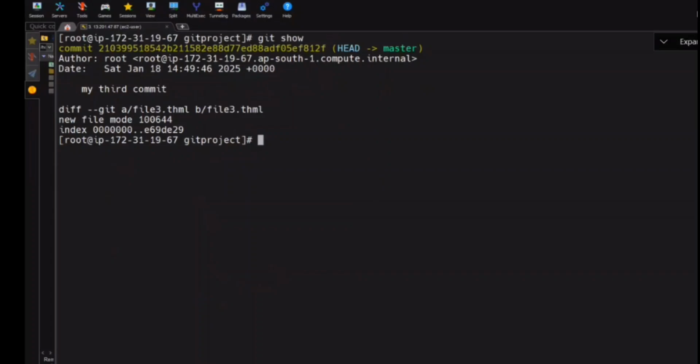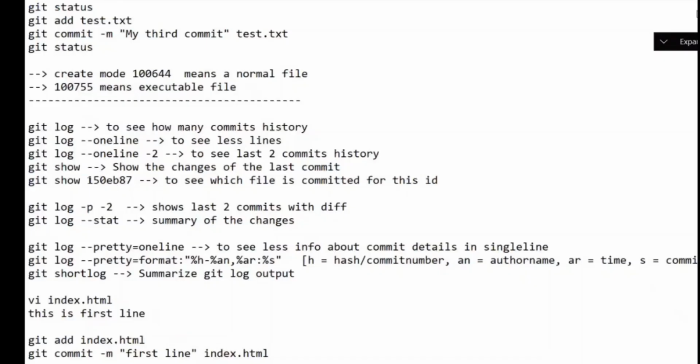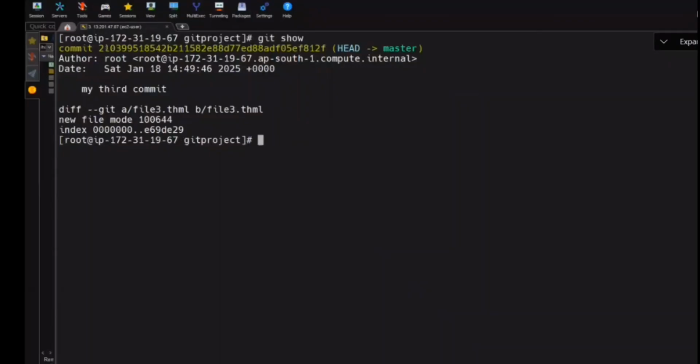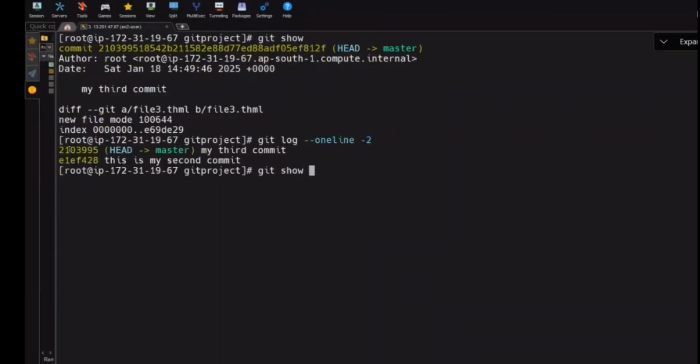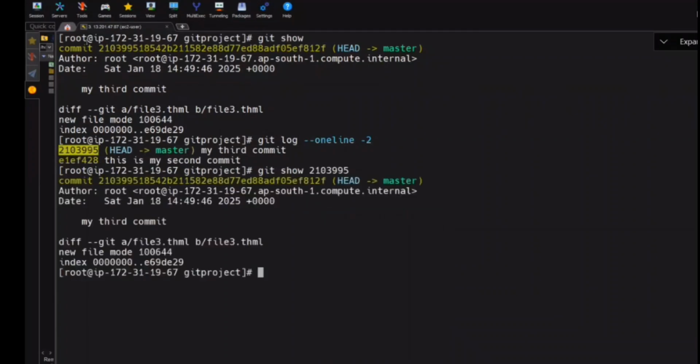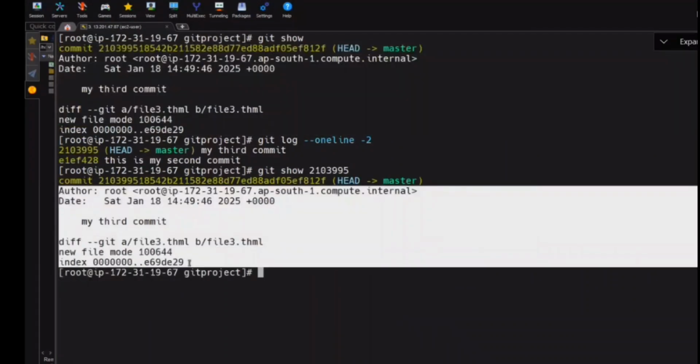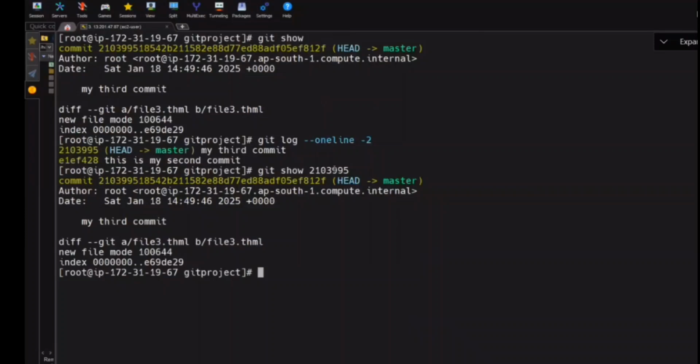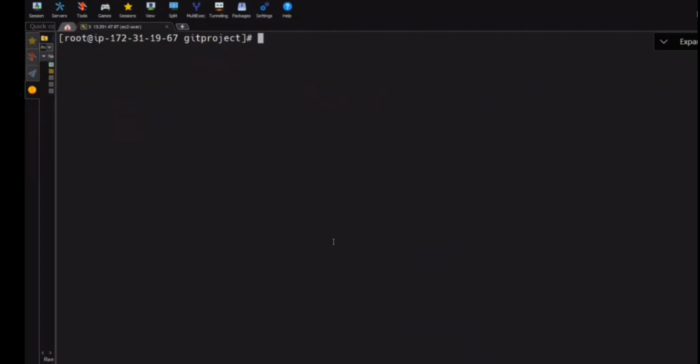Is it clear? You see this here? I have given git show, and you can also put git show and then the commit ID. Let's say, for example, I'm using git log here. Okay, git show, and I want to see only this particular commit. Can you see the same thing or not? Same thing. If you want to see a particular commit in detail, what can you do? Git show and the commit ID. Now I'm giving one task here: I want to see the first commit information. What's the command?